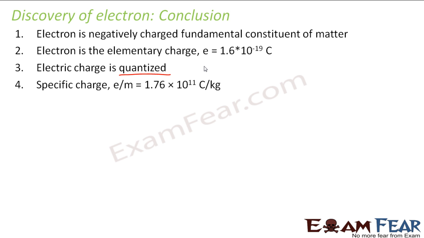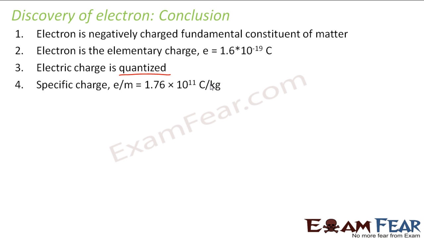The specific charge, that is charge by mass ratio, is equal to 1.76 into 10 to the power 11 coulomb per kg. So this was the value which was calculated by J.J. Thomson with the experiment which I explained to you in the last slide, right? So these were some of the information which were known to everybody after these scientists were able to discover electron. So electron was discovered and we knew all these things about electrons.